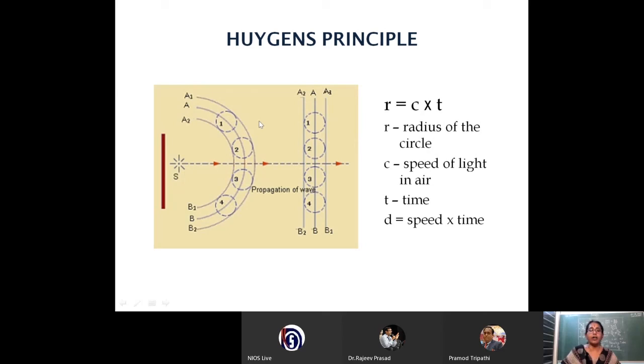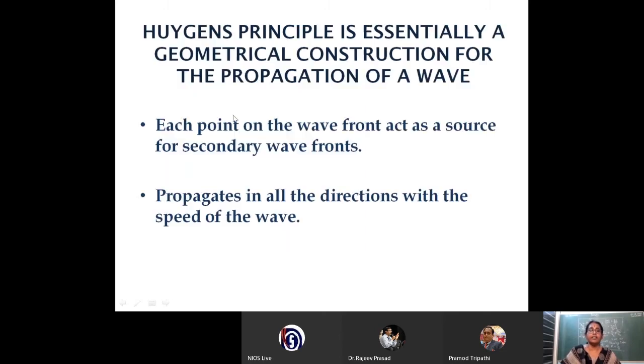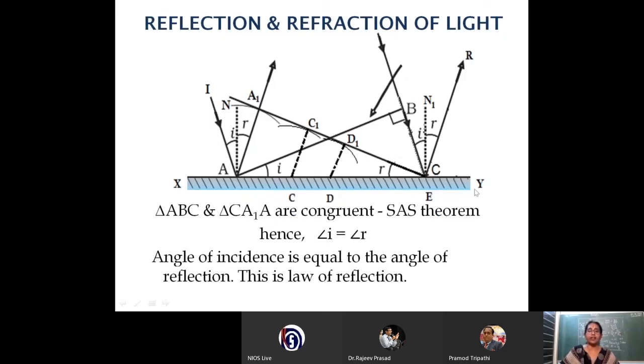So make sure that always, if a question is asking Huygens' principle and to draw the wavefront, you have to draw arcs or circles of particular radius c into t. The statement of Huygens' principle: each point on the wavefront acts as a source for the secondary wavefronts and propagates in all the directions with the speed of the wave. So really speaking, Huygens' principle is essentially a geometrical construction for the propagation of a wave. Already we have seen this on the blackboard.